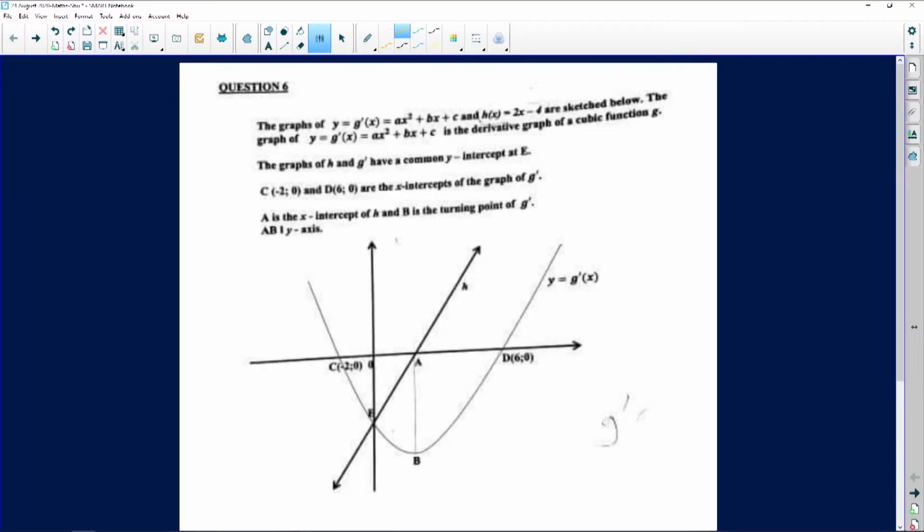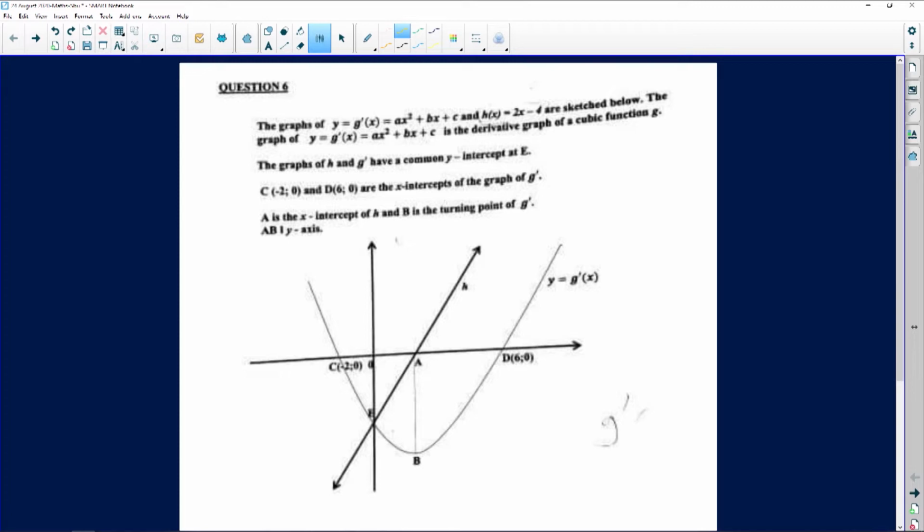Right. So if you look at it, it's question 6 and it has the following information. It says the graph of y equals g prime of x equals ax squared plus bx plus c, and h of x equals x minus 4 are sketched below. The graph of y equals g prime of x equals ax squared plus bx plus c is the derivative graph of a cubic function.